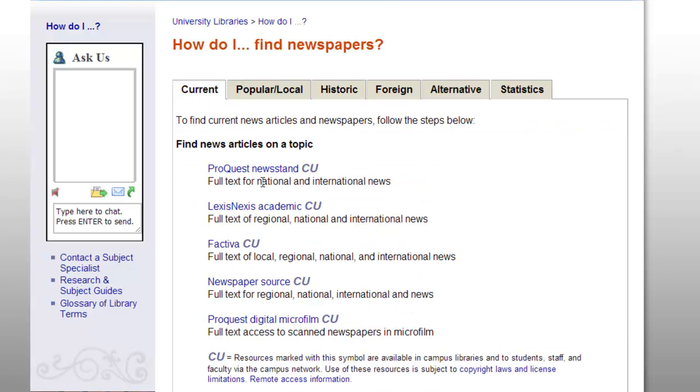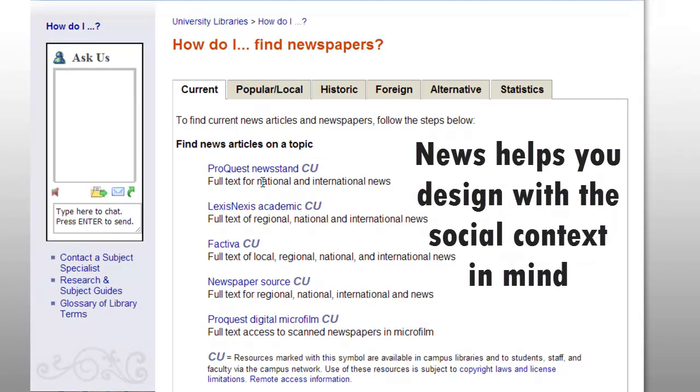So under ProQuest Newsstand, we're going to look for current news articles. This is an excellent resource for news articles that are current. And we want news articles in this class that are going to give us a sense of the current affairs in the city that we are researching. So what's going on right now? What are the big stories? When you design for the city, you want to be sensitive to current events. You don't want to appear like you're ignoring social problems such as riots, oppression, human rights violations. Those will not generally be well received.